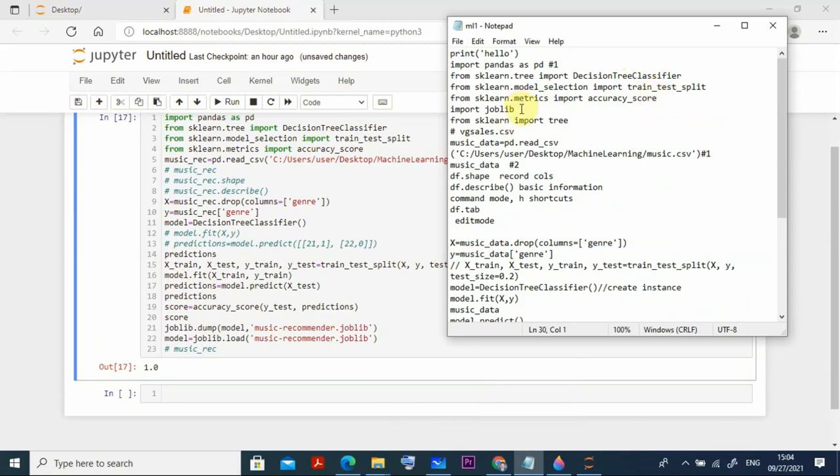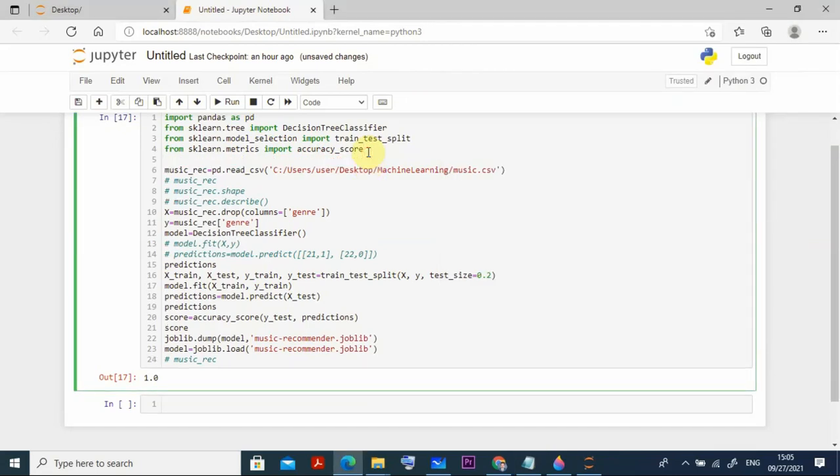Okay, import joblib. You just take it there from sklearn, you can do it here because it was showing some error, just I put it, Control C, take it here, and here I enter and Control V, right?